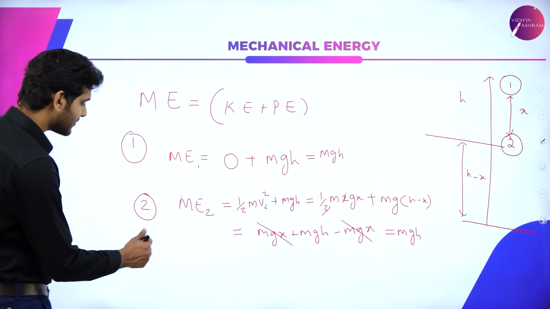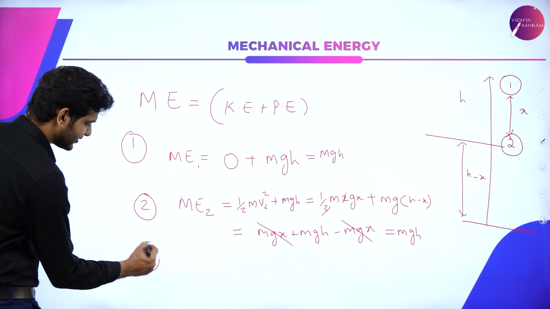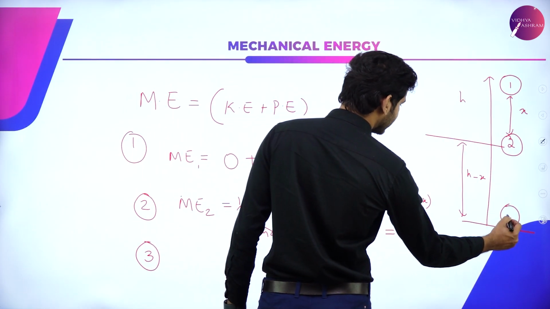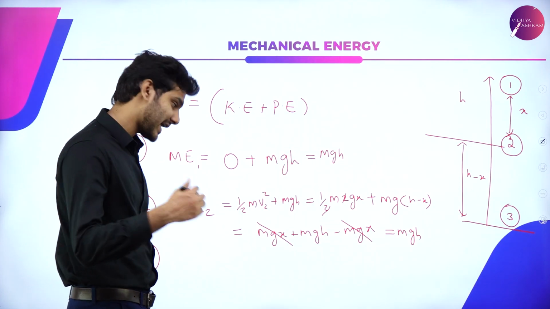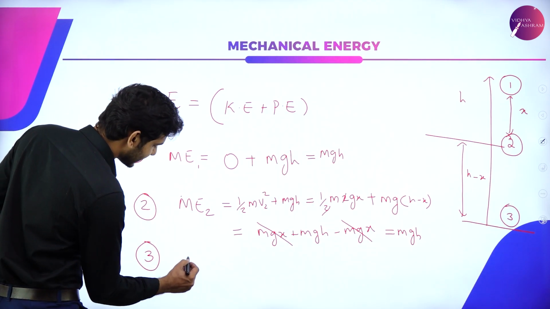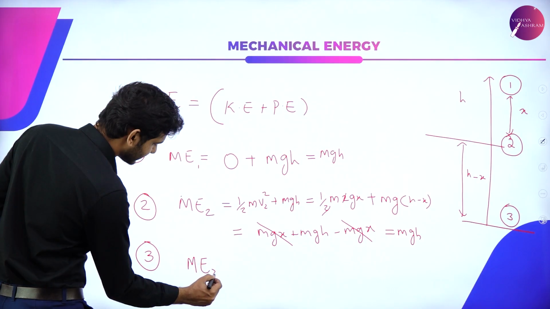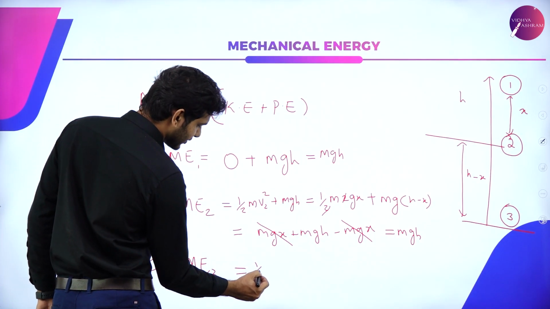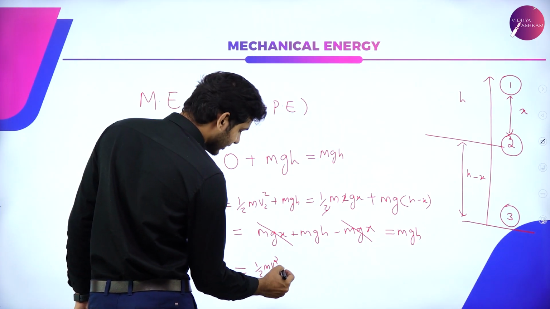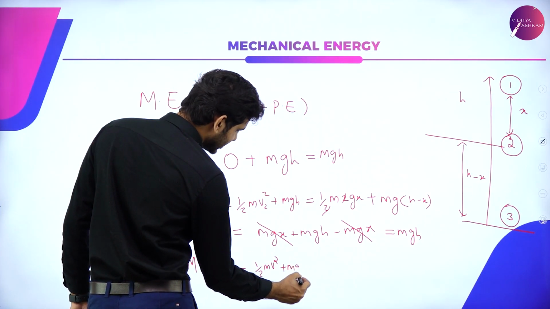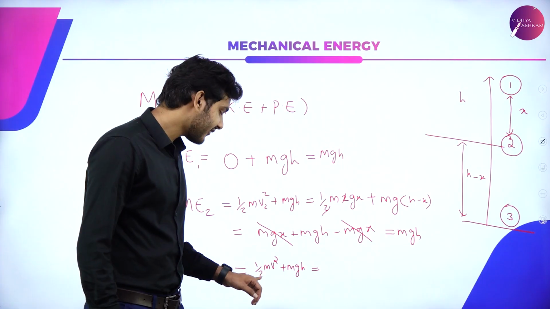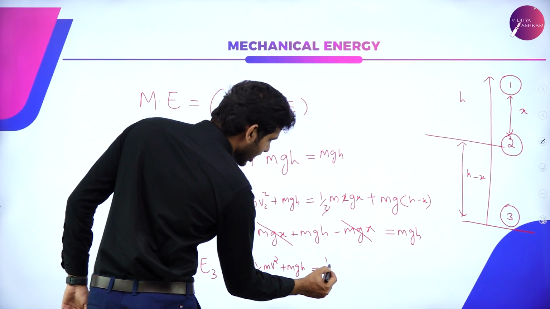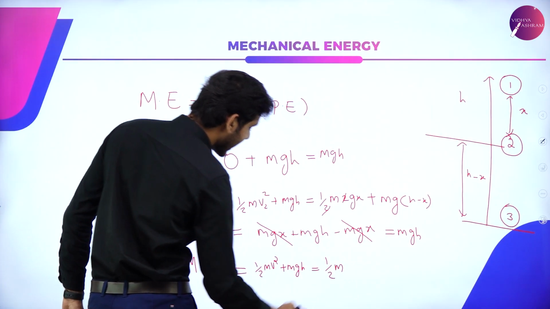Now finally at position number 3, same trick. When it reaches position number 3, what will be the net mechanical energy? The mechanical energy at position number 3 will be, again, half mv square plus potential energy.